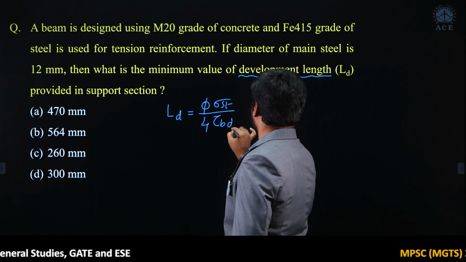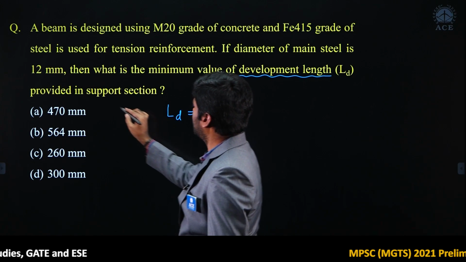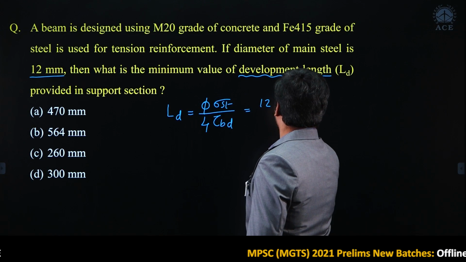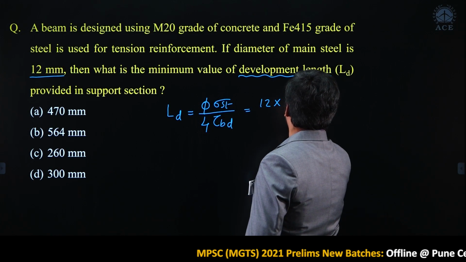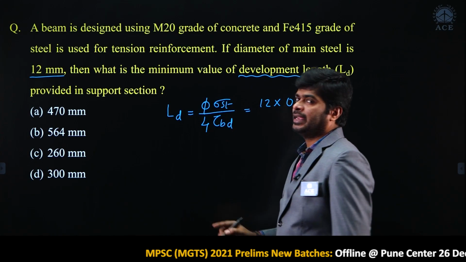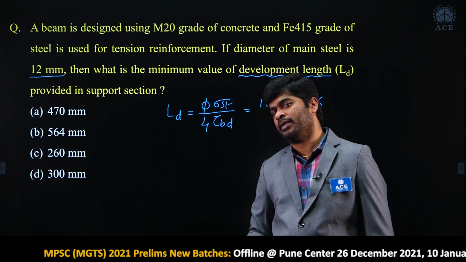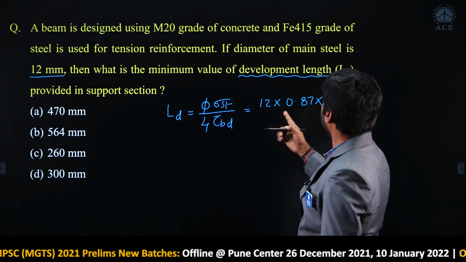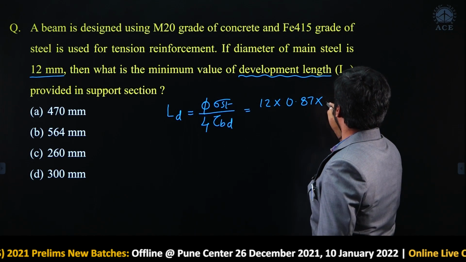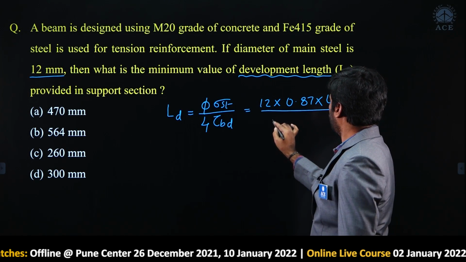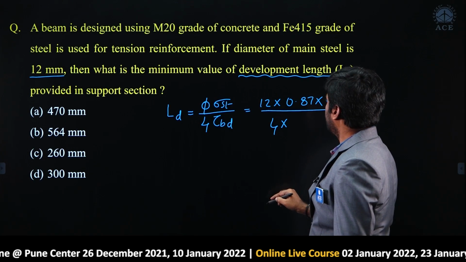Is it right? What is the bar diameter given? 12 mm is given, into 0.87 fy. Sigma st value in the limit state method we can write as 0.87 fy, where fy is 415, upon 4 into tau bd.